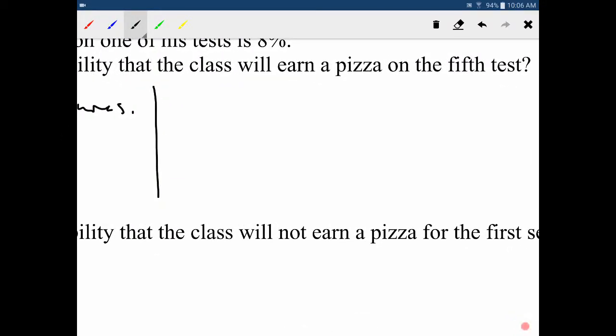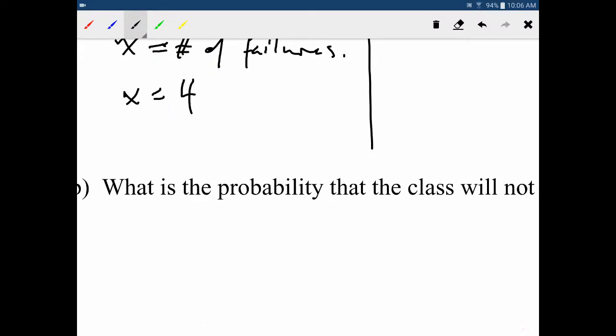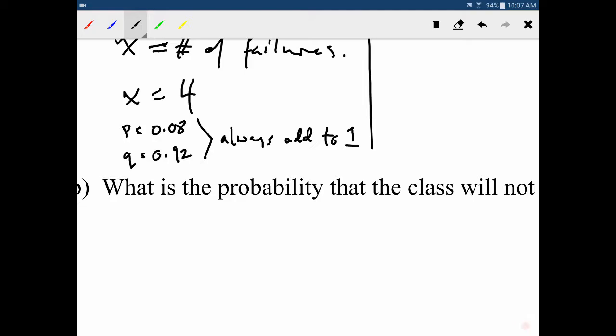So our probability, well, I guess we should go through, sorry, before I'm getting ahead of myself. So our probability of success is 0.08, which puts our Q value at 0.92. Okay, remember the Q and P values always add to 1. Let's make a note of that. Always add to 1. Okay, so there we go. So we got our X, we got our P, we got our Q.